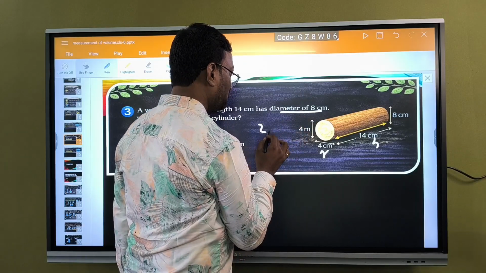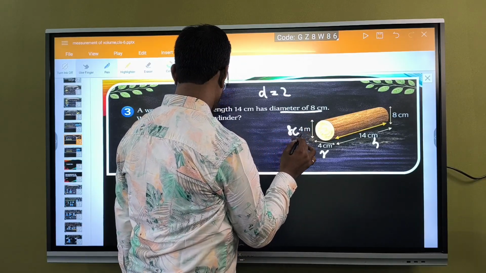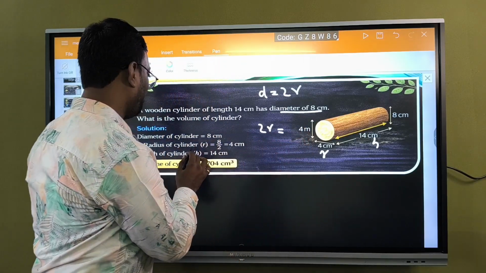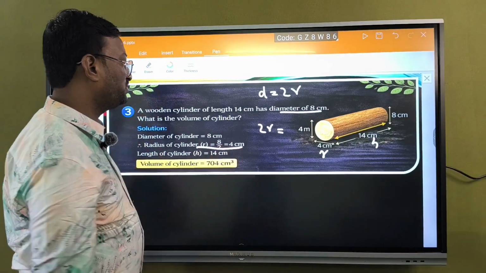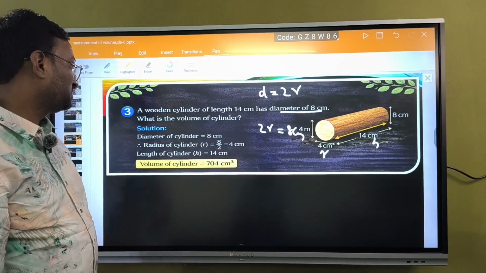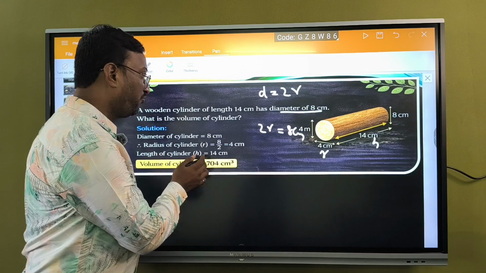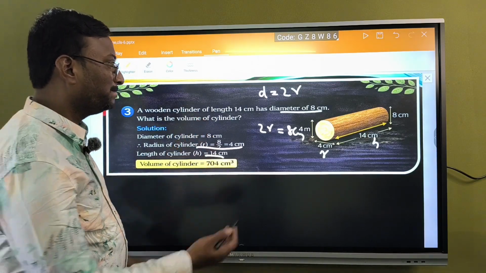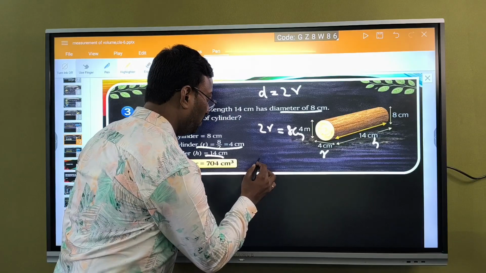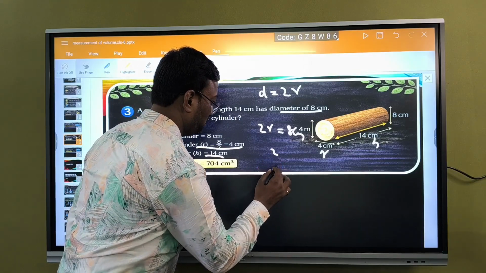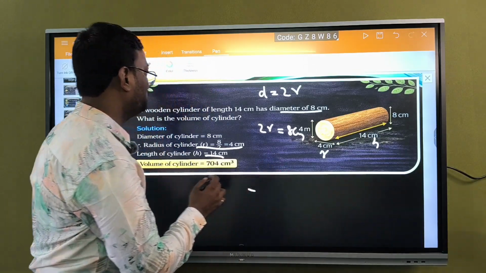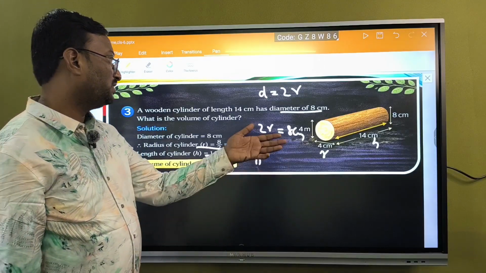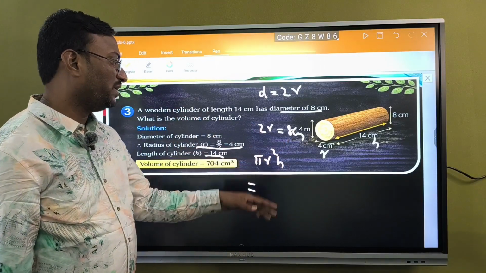So 2r is equal to 8 centimeters, radius is 8 by 2, which is 4 centimeters. Length of the cylinder is 14. Okay, so the formula